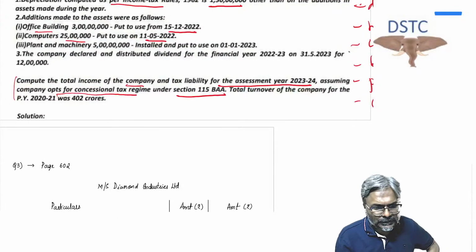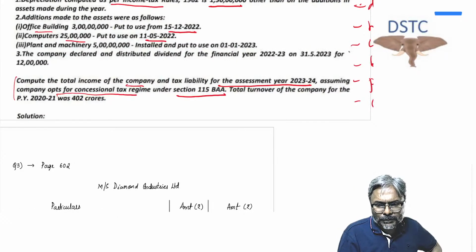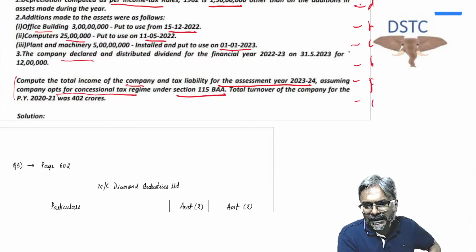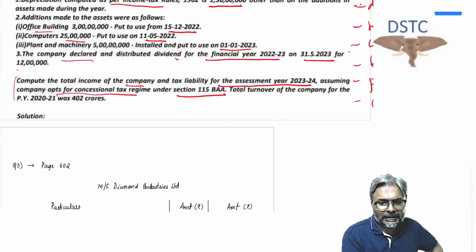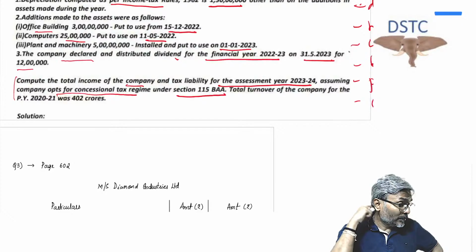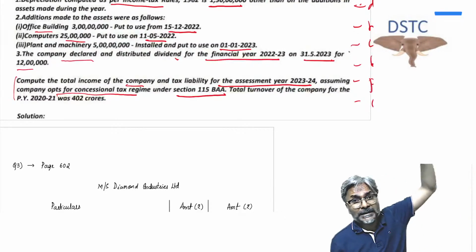Thereafter, students, if you see plant and machinery, 5 crores installed and put to use on 1st of January 2023. So this is the most important part. Now we'll discuss that, but first the dividend declared and distributed. The dividend declared and distributed for financial year 2023 on 31st of May. How much is that? So how much have they distributed? 12 lakhs.